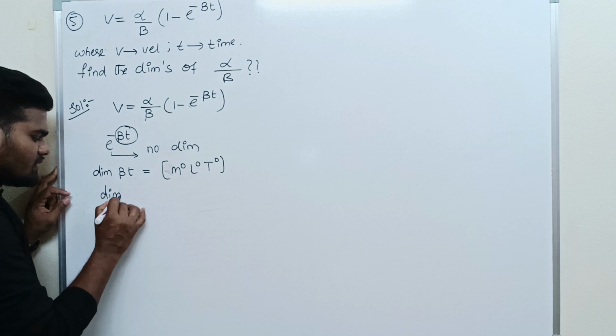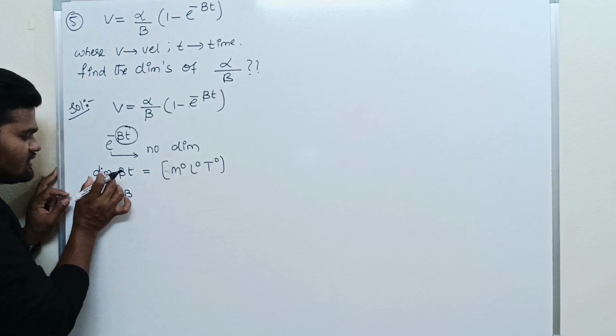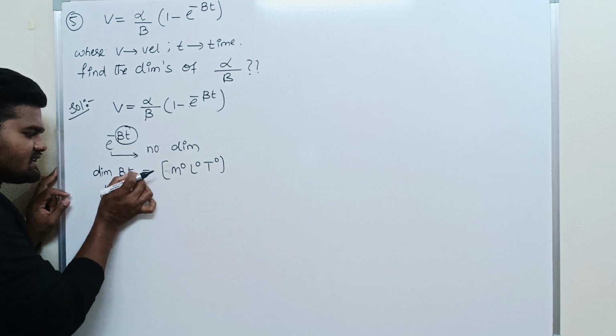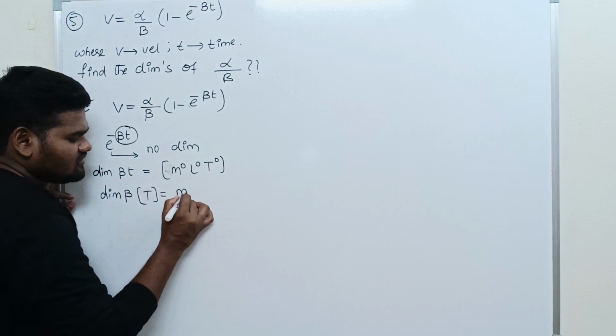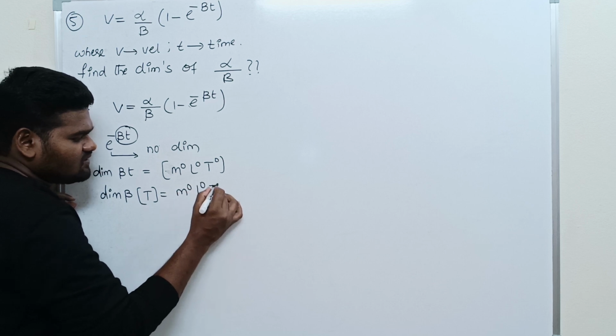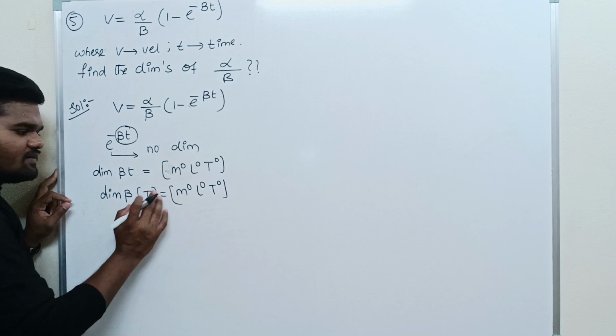We have to find the dimension of beta. What is the dimension of t? t is nothing but time. Dimension of beta times T equals M power 0, L power 0, T power 0. If T comes to this side, it divides.